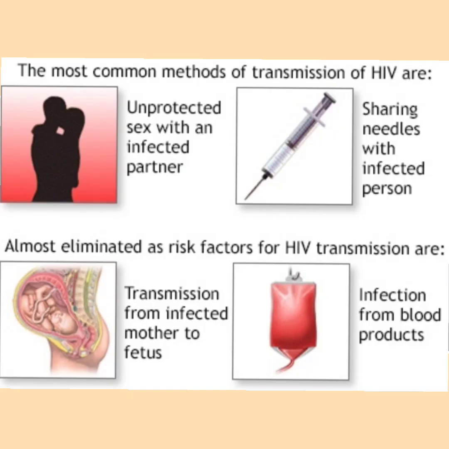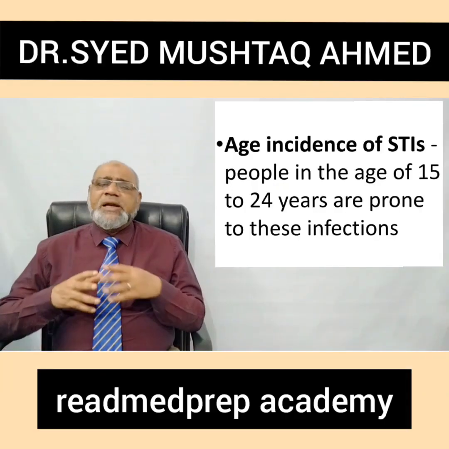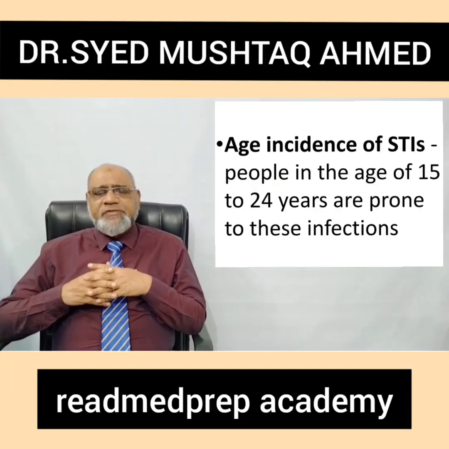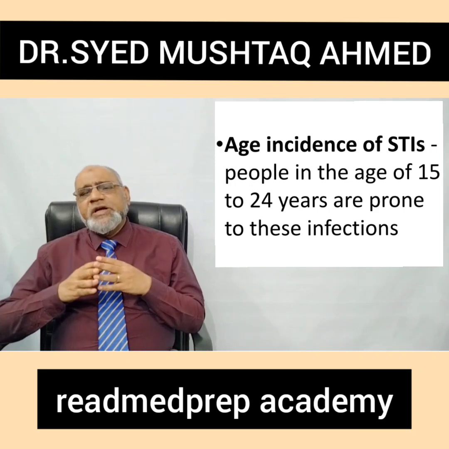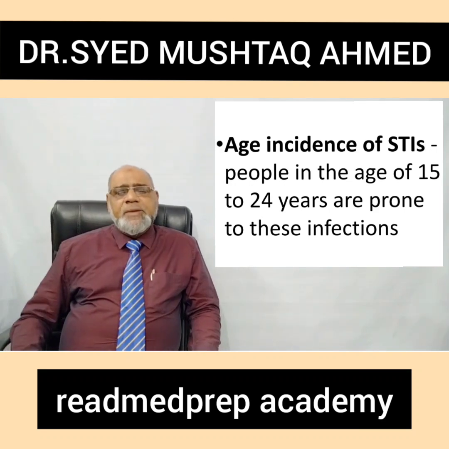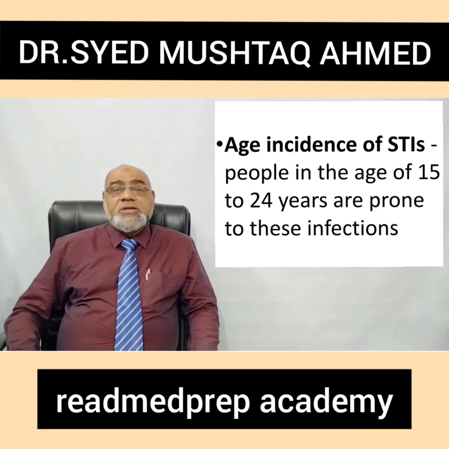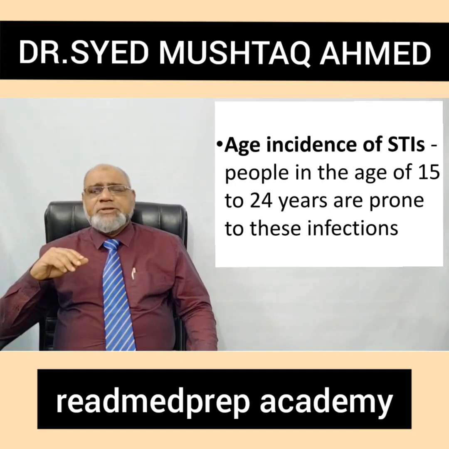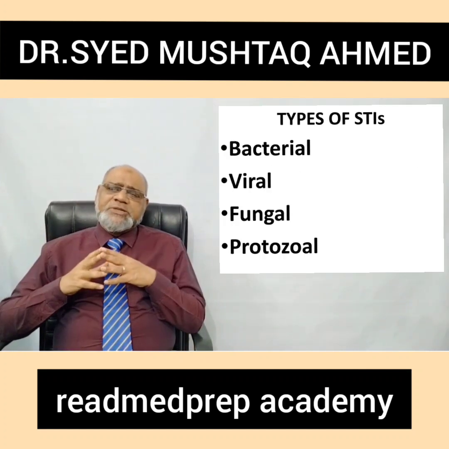The most common methods of transmission of HIV and HBsAg are unprotected sex with an infected partner, sharing of needles with the infected person, transmission from infected mother to the fetus, and infection from the blood products. What is the normal age of incidence of sexually transmitted infections? People in the age of 15 to 24 years are commonly prone to this infection because they are reproductively active in that age.